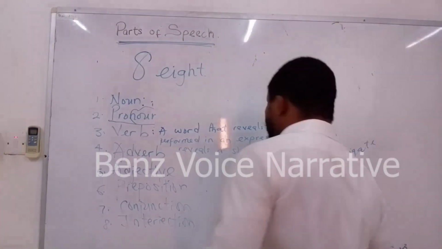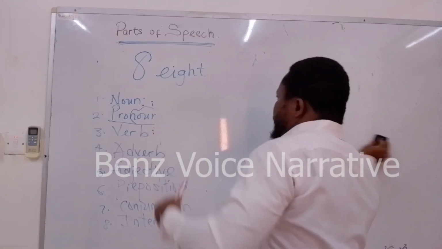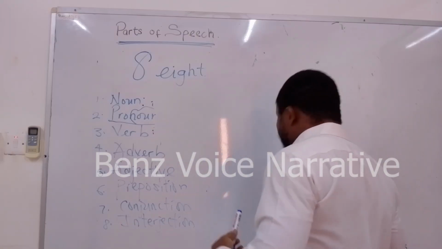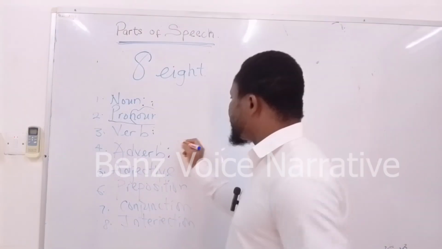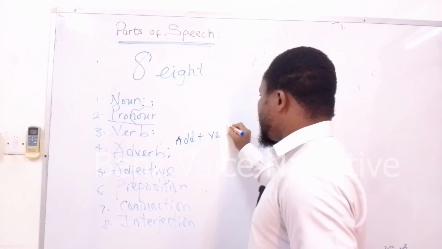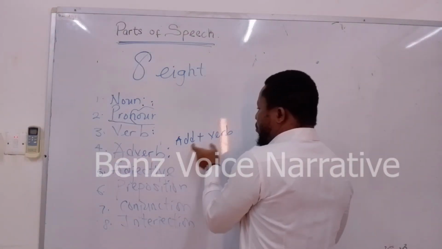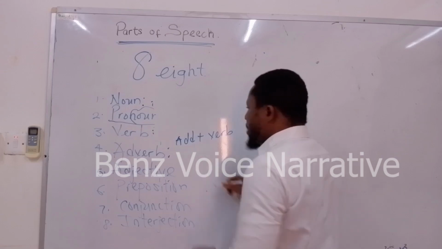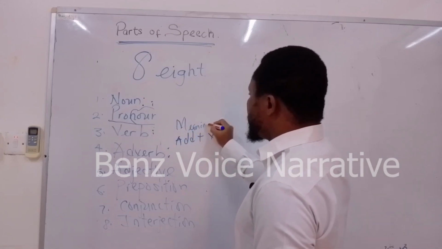So let's go to adverb. Remember, the first was a noun, the second was the pronoun, the third was verb, and then the fourth is adverb. Adverb is like you're saying addition to verb. A verb plus add. You're adding something to a verb, and what you're adding to a verb here is meaning.